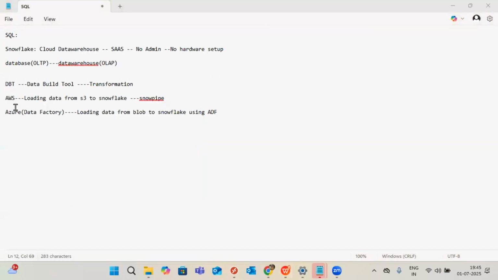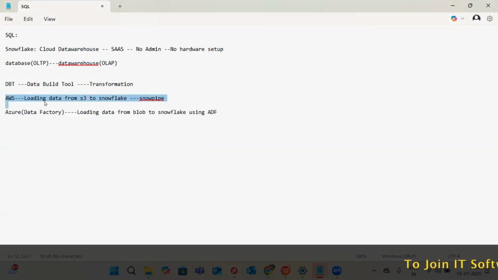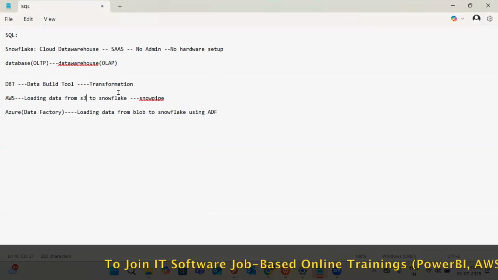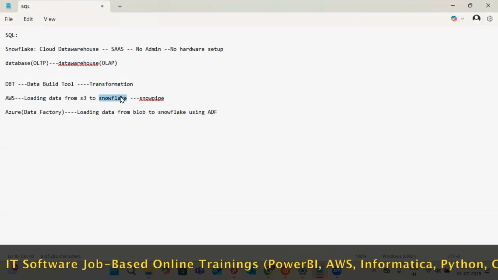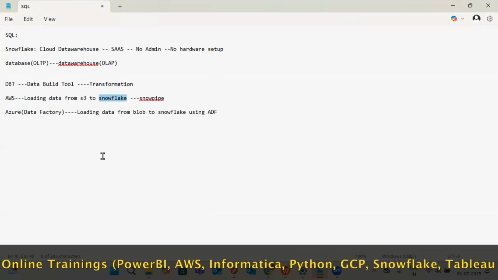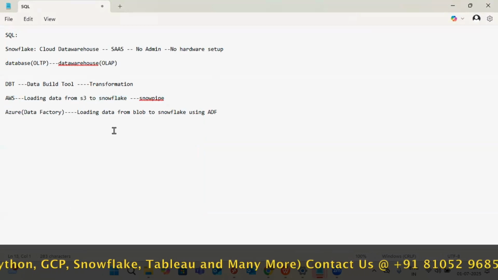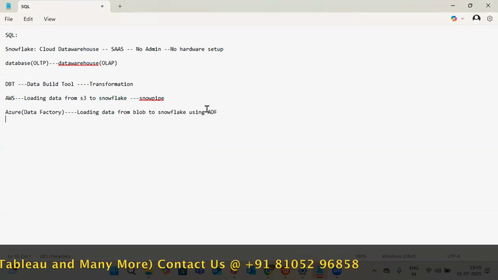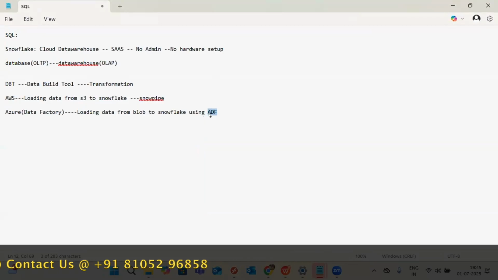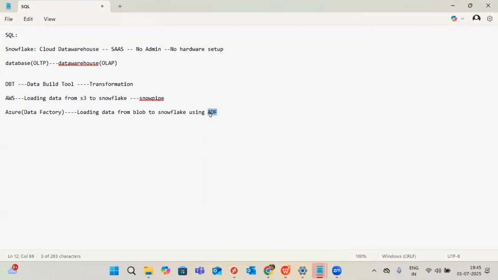Azure here, what I'm saying is how AWS is working for the loading process of Snowflake. Some raw data is available in an S3 bucket, right? How is it loading from the S3 bucket to Snowflake? This is one pipeline for loading purposes. In the same way in Azure also, one more trend is running in the market: load the data from blob to Snowflake using Data Factory. So I will teach you only the ADF part, how to load the data from blob to Snowflake. That's it.